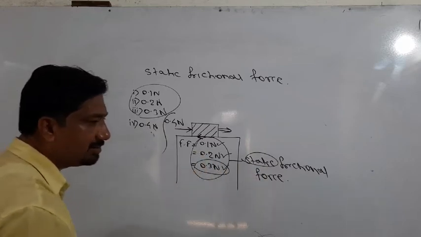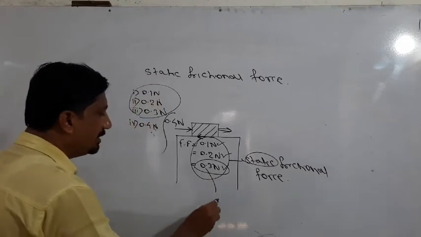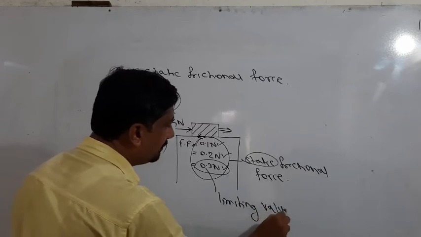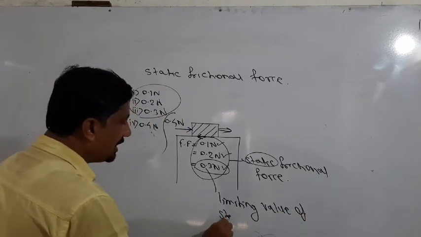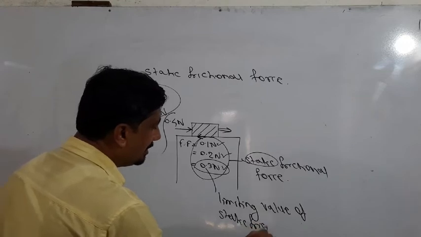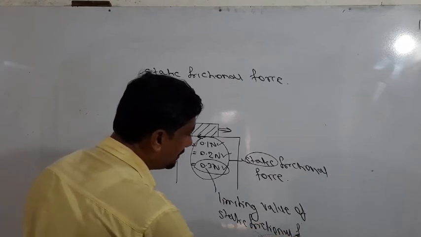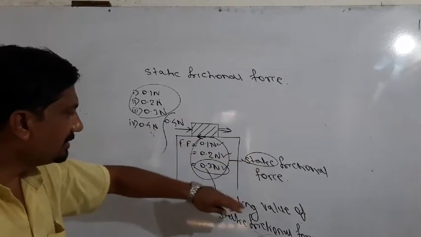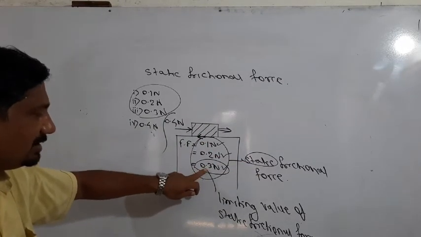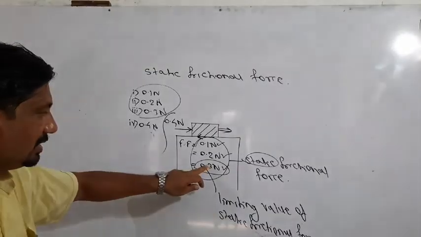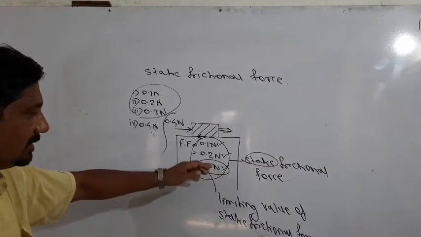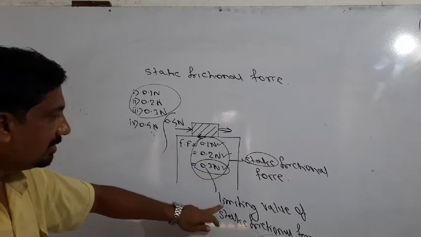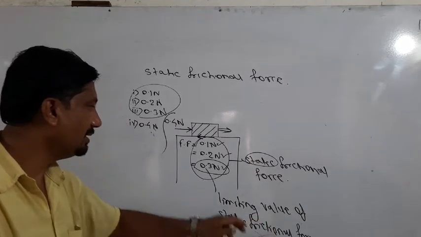This is the last value of static frictional force, and this is called the limiting value of static frictional force. All are called static frictional force, but this is the last limit above which the body starts in motion. Above 0.3 Newton of force, this body starts to move. That's why 0.3 is called the limiting value of static friction.